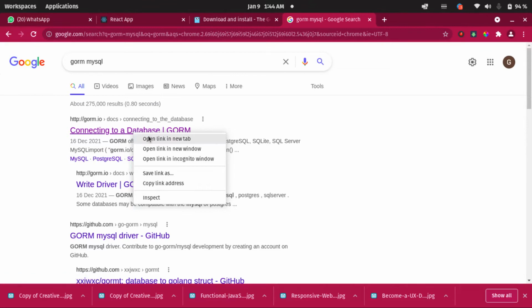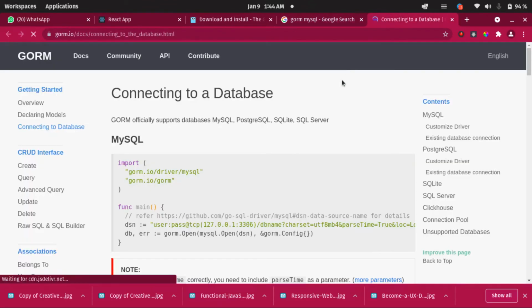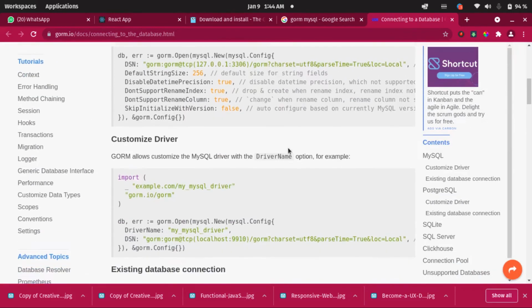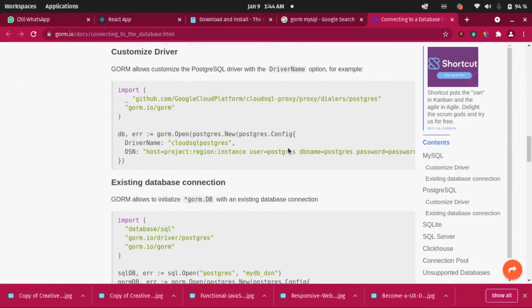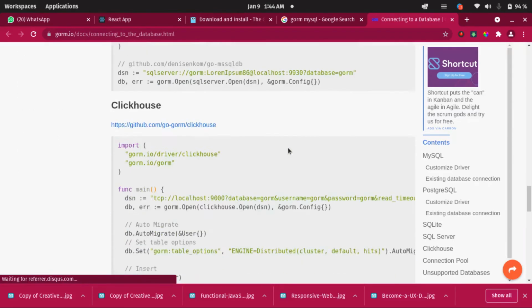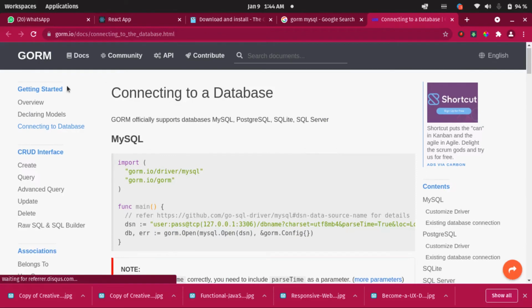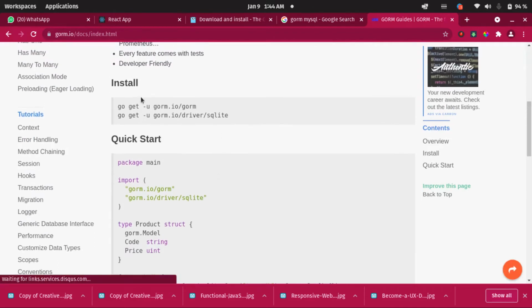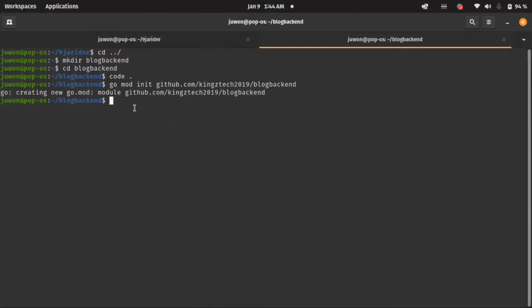Okay, this is what we are looking for. This is the documentation: how we can install it, how we can go about it, how we can connect with our database. Everything is here for us. Let's check the overview here. This is what we need to do: we need to install GORM inside our project. Let's copy that, come here and paste it. go get gorm, then let's run that.